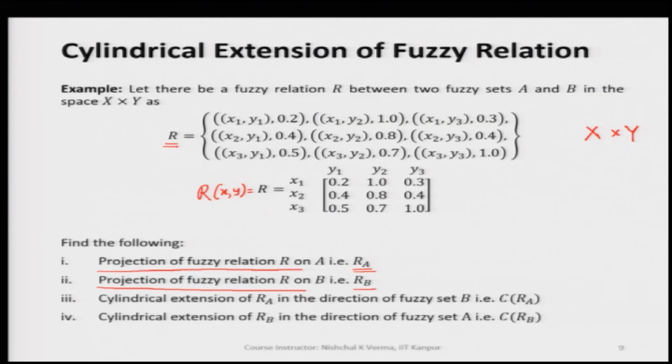And then finally, the cylindrical extensions of both R_A and R_B. So, let us now go and see with this discrete relation fuzzy set how we get all these projections and the cylindrical extensions.